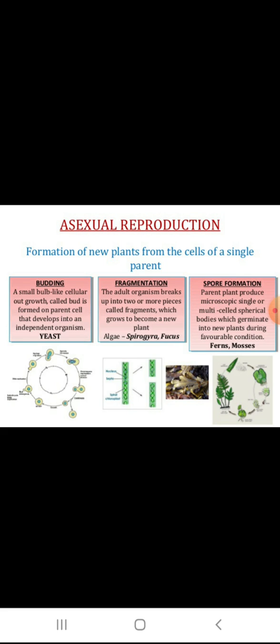So here what they are telling, hundreds of spores are formed by the parent body. After that, these spores float on air, anywhere it can go. So where they get settled on the surface, when it is getting food and water, then it starts to germinate and grow into new plants. For example, bread mold and fern.